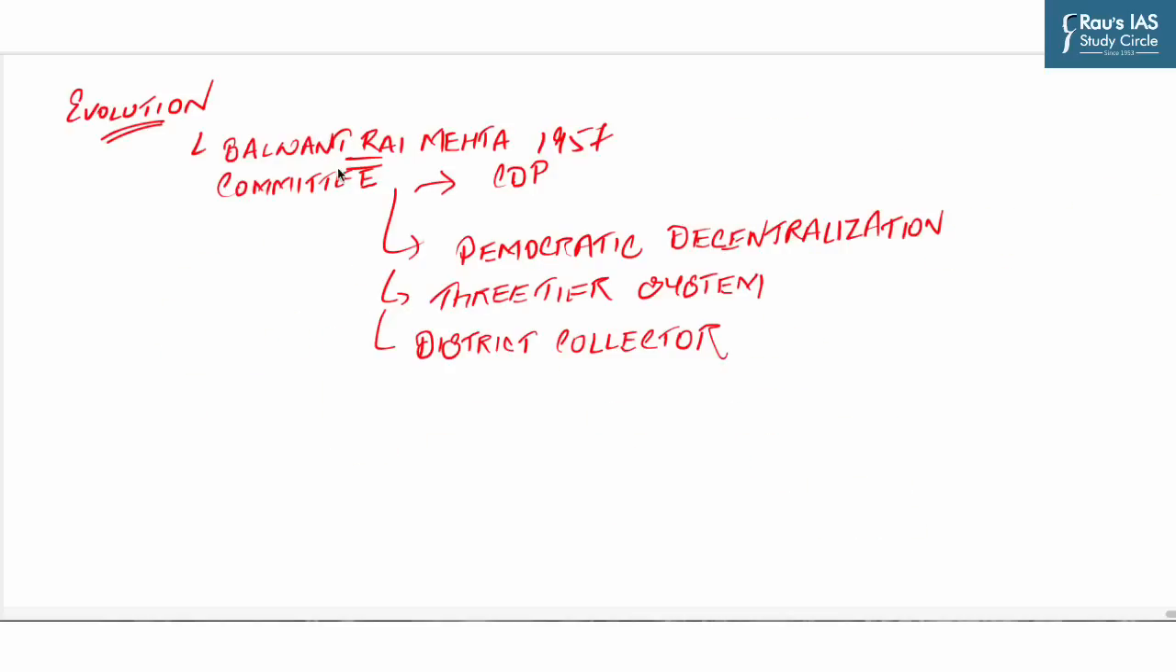Now, evolution started with Balwant Rai Mehta Committee, and this committee was appointed in year 1957 to examine and suggest measures for better working of community development program and the National Extension Service. The committee recommended a scheme for democratic decentralization.